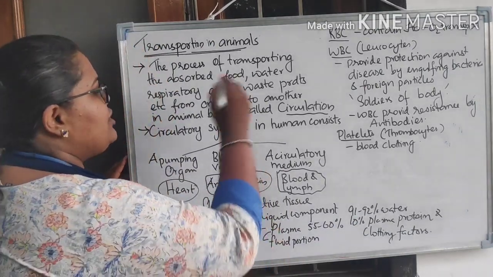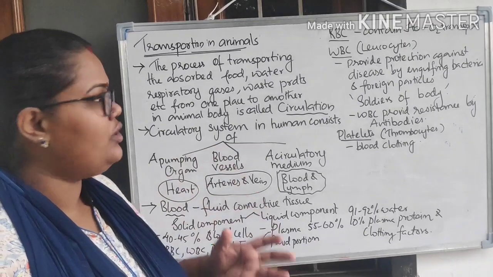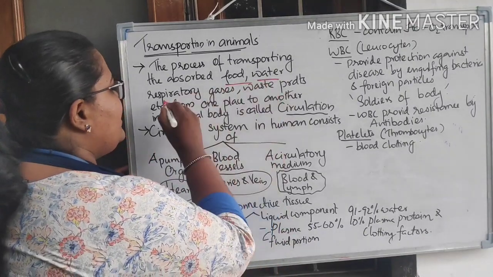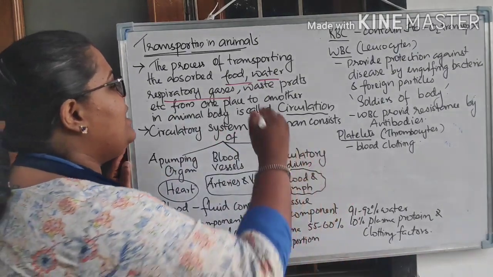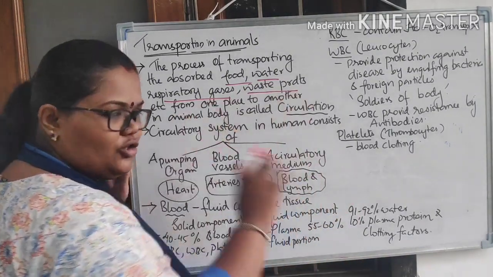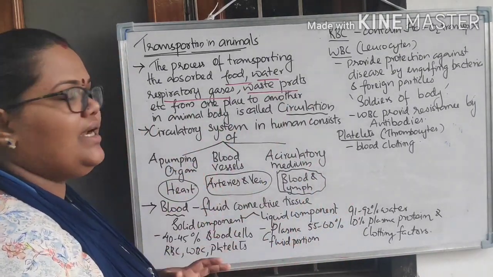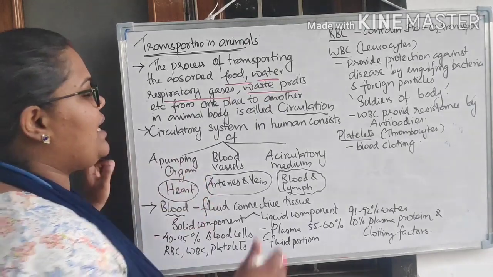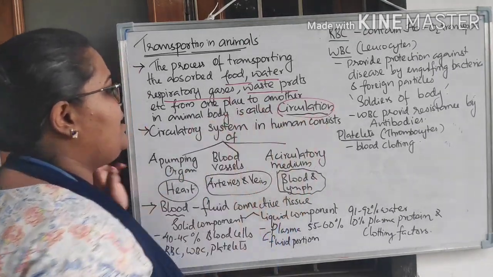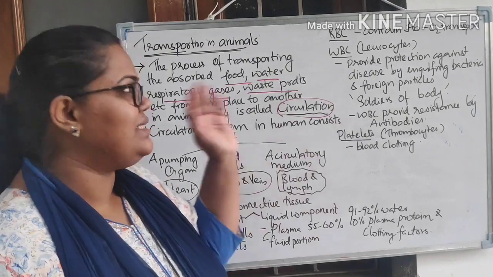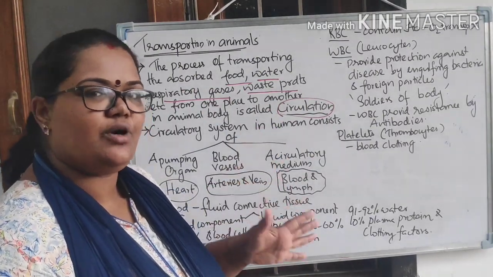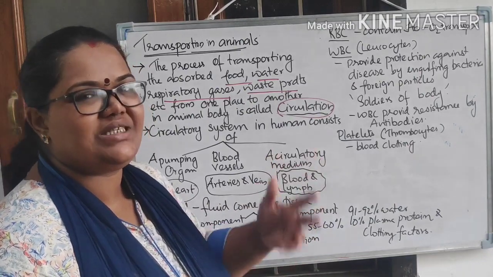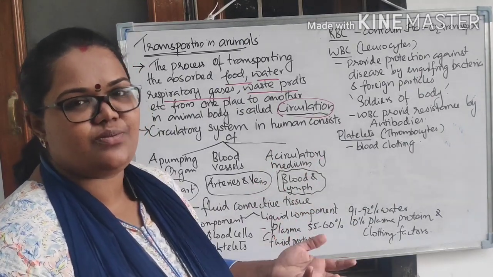Here the process of transporting absorbed food, water, respiratory gases and also the removal of waste material, all together, is named circulation. So what do we mean by circulation? It is transportation. In plants we simply name it transportation, because there is no special system for it.